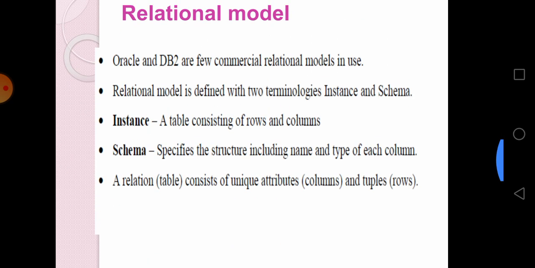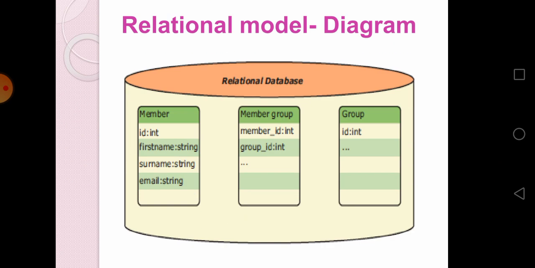So see the relational model. Oracle and DB2 are a few commercial relational models. There are two terminologies: one is instance and the other is schema. Instance consists of rows and columns. Row means record, column means fields. Okay children, schema specifies the structure of each column. A relational table consists of unique attributes, columns, and tuples, rows. Tuples means rows.